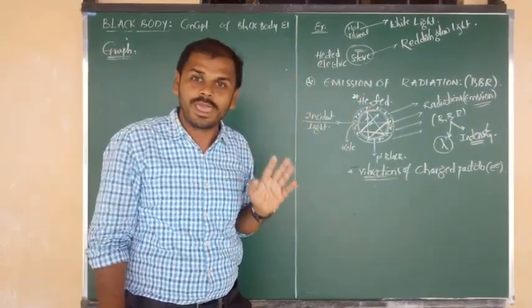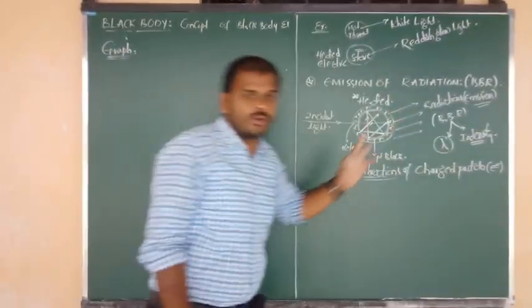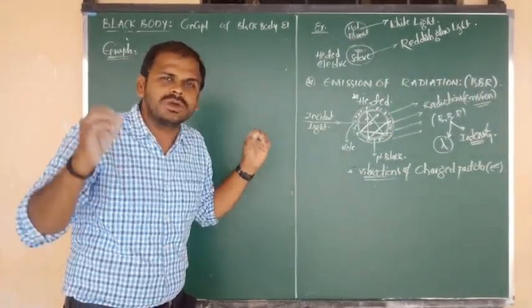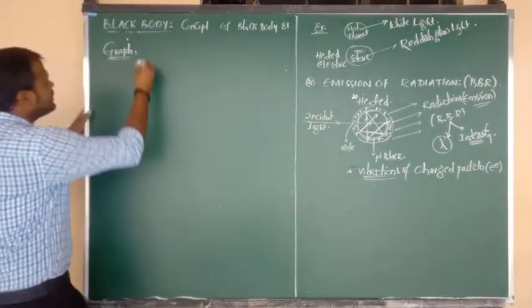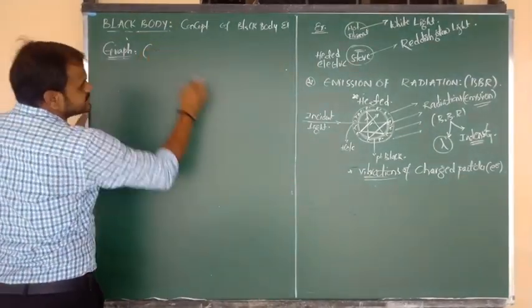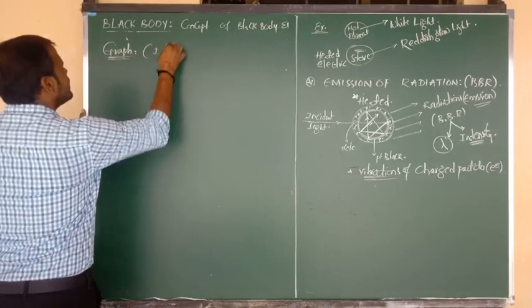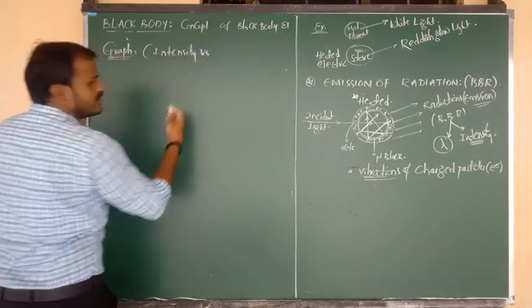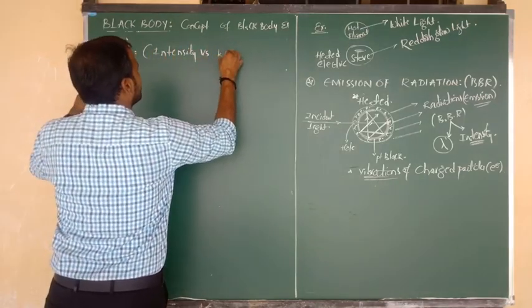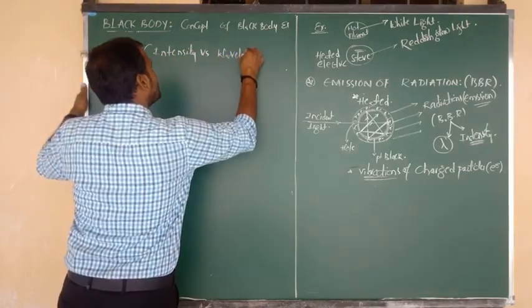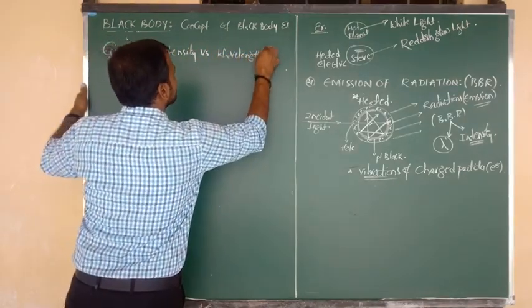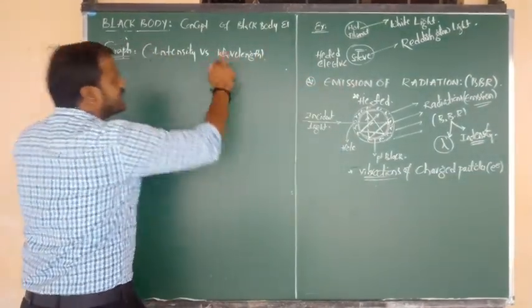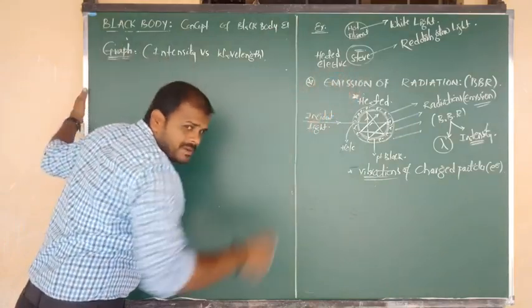No problem. By considering these two values on the x and y dimensions, I am going to consider one graph. We plot the graph of intensity versus the wavelength of the emitted radiation.